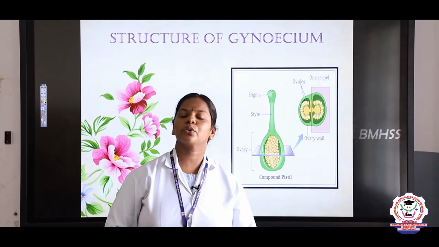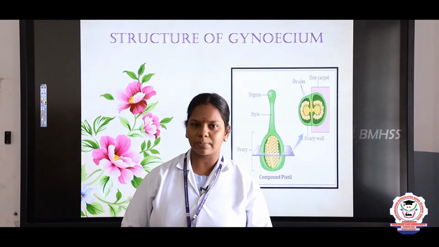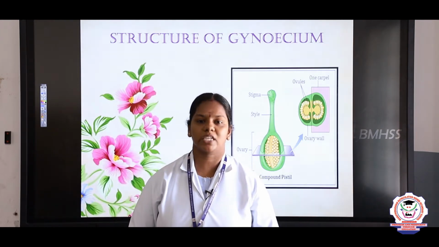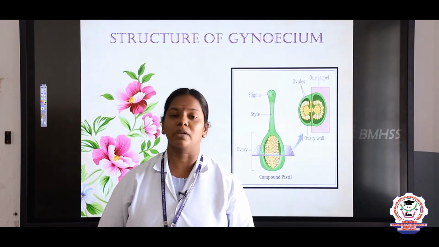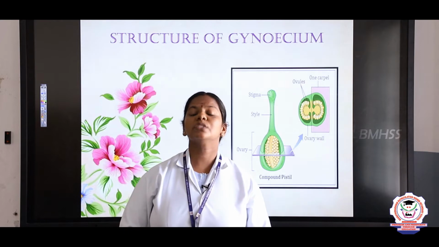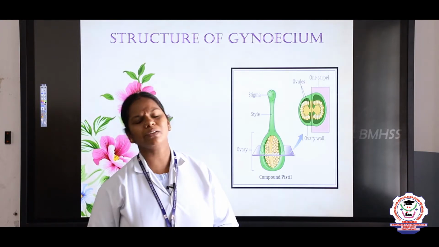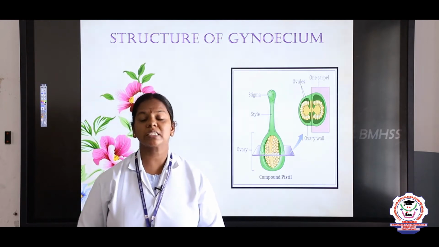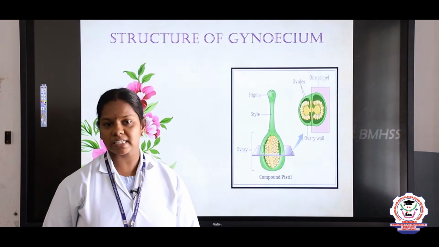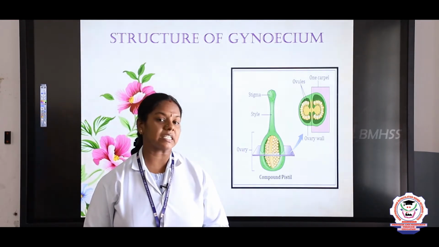Children, today we are going to see the 12th standard first lesson in botany. What is the name of the chapter, children? Asexual and sexual reproduction in plants. We have discussed the asexual methods of reproduction, and today we are going to discuss the sexual. In sexual, we have studied the development of the male gametophyte, that is microsporogenesis, and now we are going to see the female part, that is the gynoecium.